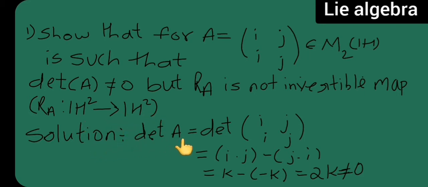Now solution. Determinant of A is equal to the determinant of A, you will have to write down A. Now this is i into j minus j into i. Now i into j is what? k. This minus, and j into i is what? Minus k, so minus and minus becomes plus, so 2k, which is not equal to 0. So I have proved that the determinant of A is not equal to 0. Now I will be proving RA is not an invertible map. Okay, next.